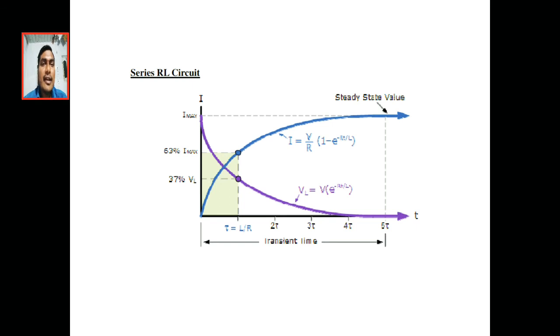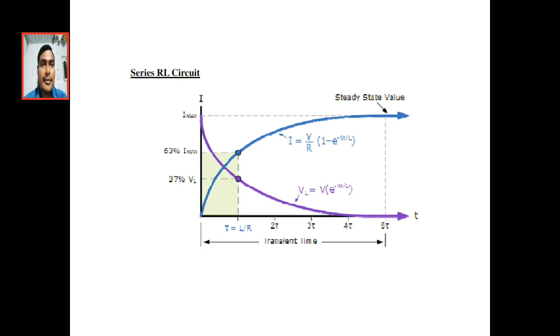See the current graph, the blue line, it reaches 63% of the I max. The time taken for the current to reach 63% of the maximum value is called the time constant of the RL circuit.